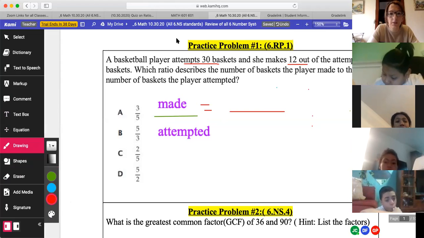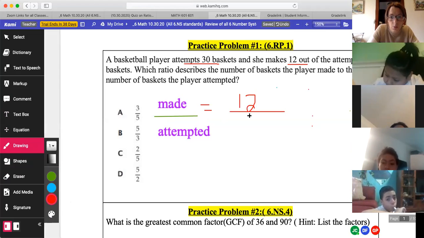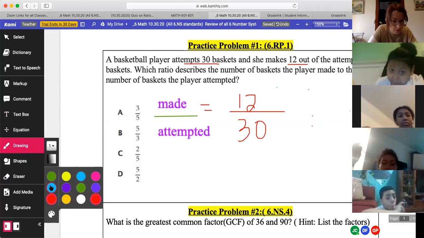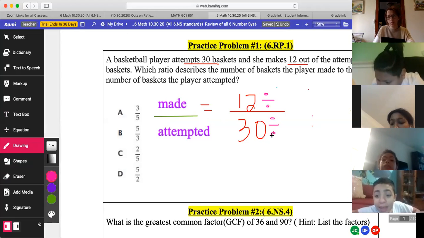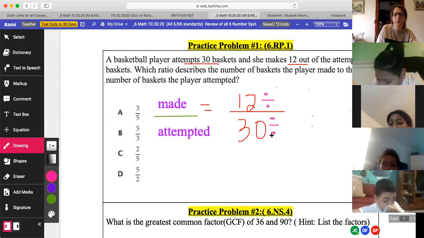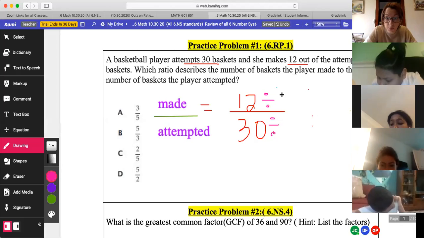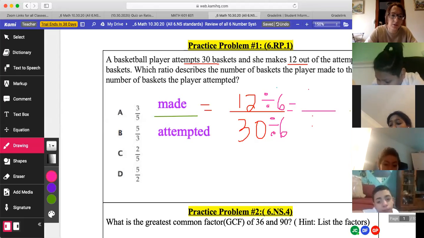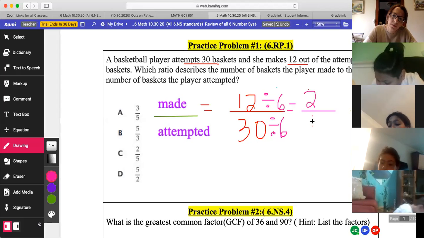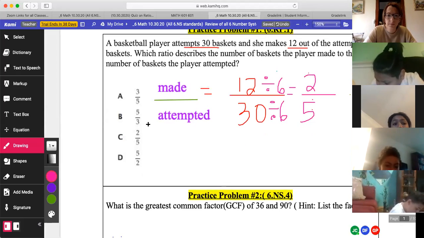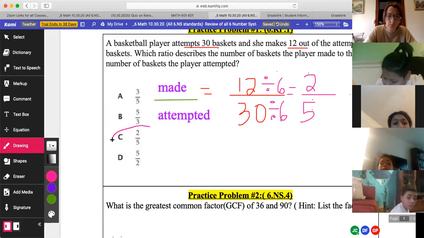Okay, so I'm going to write that down. But now we have to simplify it. So what do I divide by? Excellent, Carlos. We have to divide by what number? 5? 5 goes into 12 evenly? 6, maybe. Okay, yeah, 6 will work. And we might have to do it again, so help me out. What's the new fraction? 12 divided by 6 is what? 2. Good. And what's the denominator? 5. So 2 over 5. Which answer is it? A, B, C, or D?